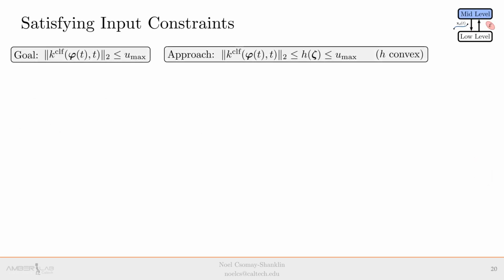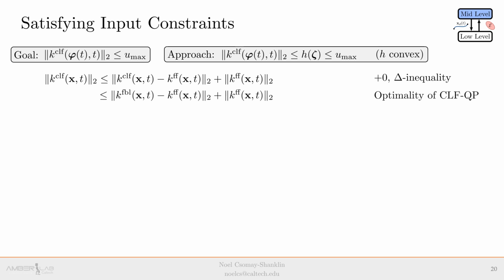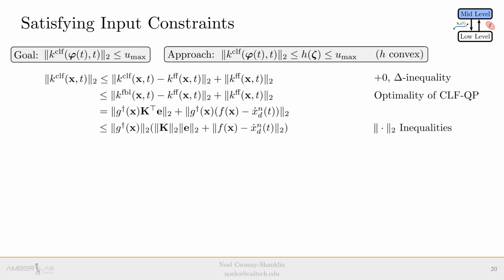The goal of this section is to bound the norm of the control input required by the low-level feedback controller by some maximum value. The approach that we will take is to sandwich a convex function of the control points zeta, which when upper bounded will bound the low-level controller. We'll start by massaging the form of the low-level controller by adding 0 and using the triangle inequality. Then we can use the optimality of the CLF-QP to reintroduce the feedback linearizing controller, which has a convenient structural form as shown here. Then, using norm inequalities, we will end up with 3 terms that need to be further investigated.